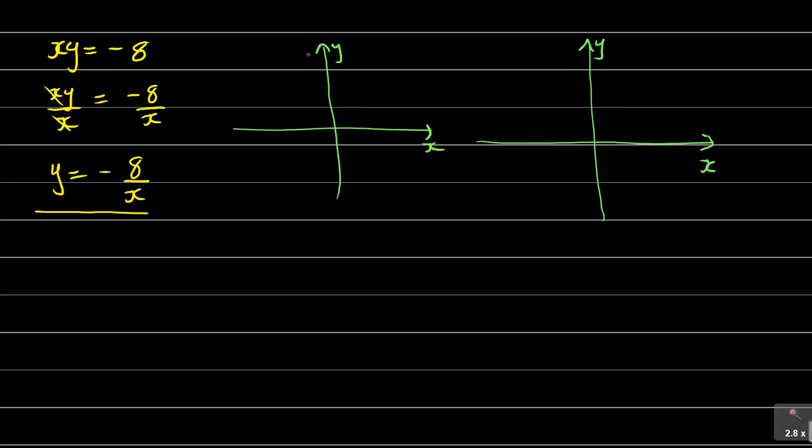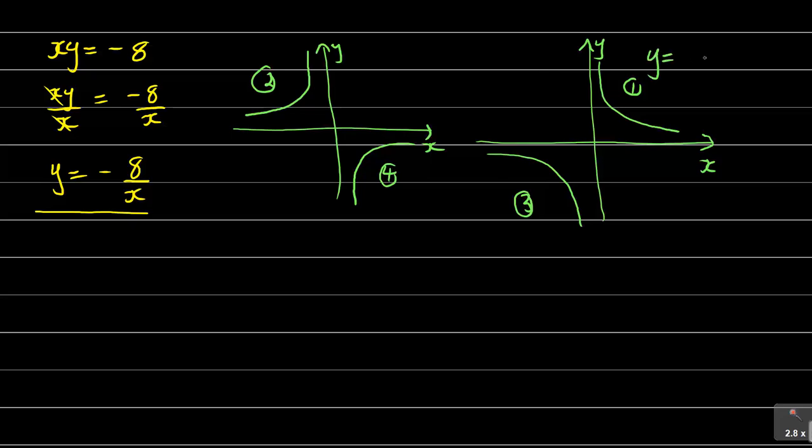You have got one in 2 quadrants, so this one is in quadrant number 2 and quadrant number 4, and the other one is in quadrant number 1 and quadrant number 3. Now if it's in quadrant number 1 and number 3, your graph will be y is equal to a over x, right? And if it's in quadrant number 2 and 4, it's y is equal to minus a over x. So if it's negative, that's where you plot.